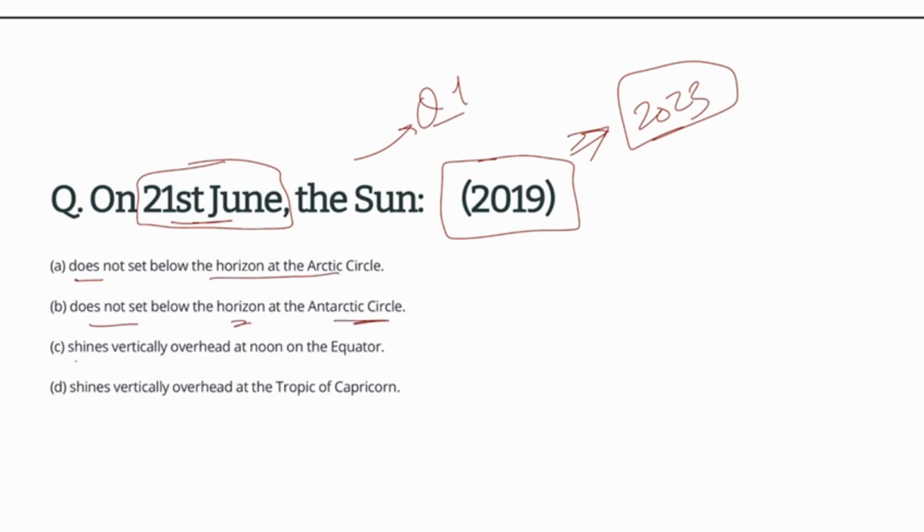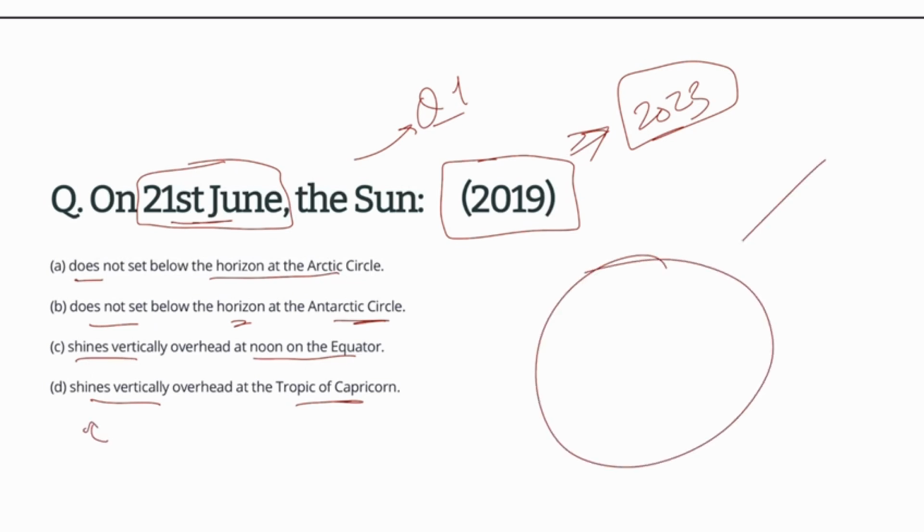Option C says it shines vertically overhead at the noon on the equator. It shines vertically overhead at the Tropic of Capricorn. This is option D that is saying. Okay, we have already understood about the 21st June. What is the position of Earth and the Sun? This has been seen in question number 1, right?